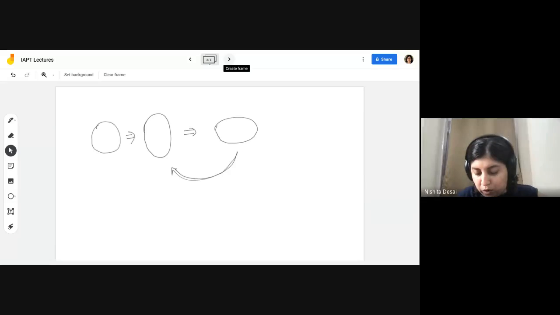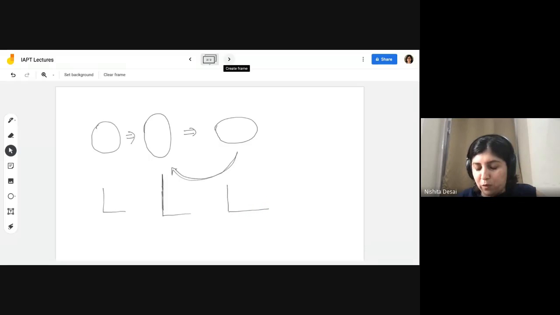So if this was your interferometer, with equal arm length L, in one case you will have a longer L here and a shorter L here, and in the other case a shorter L here and a longer L here.